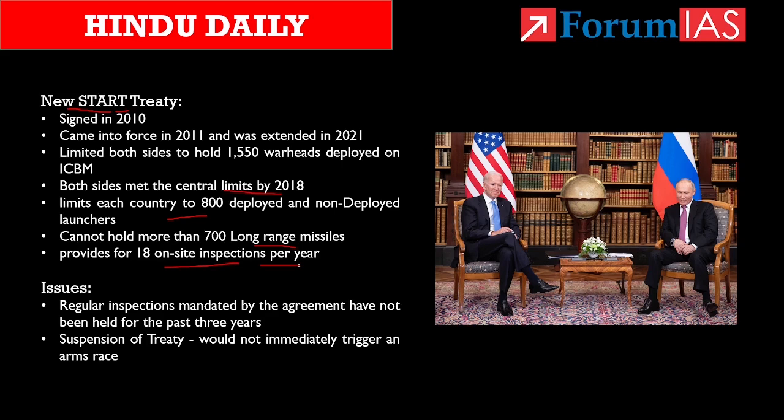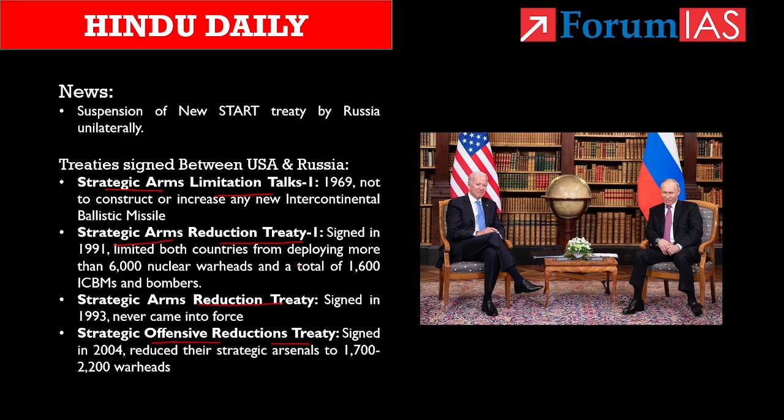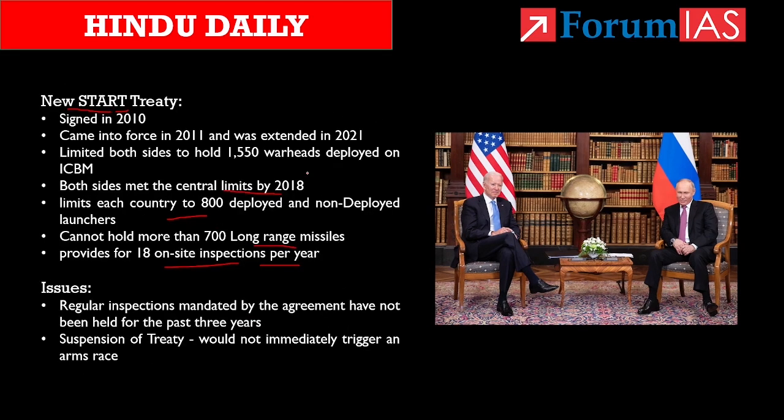And the article concludes that Russia had just suspended this treaty and had not withdrawn from it completely. So this move would not immediately trigger an arms race between the two powers, but it can be inferred as part of Russia's political messaging at a time when the West is providing massive assistance to Ukraine amid the year-long conflict. So this is all about the article. In this we saw various treaties between the United States and Russia, and also the New START treaty, which was in the news for 2 or 3 days. With this, let us complete this topic and move to the final topic of the day.